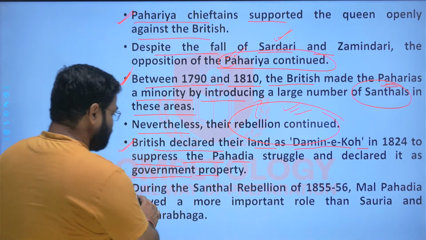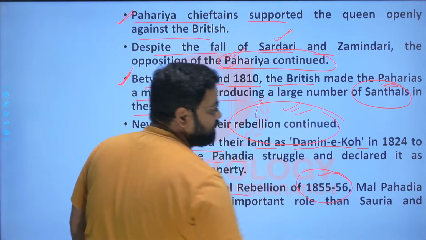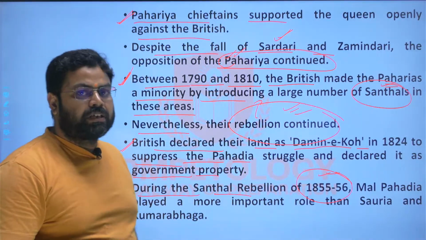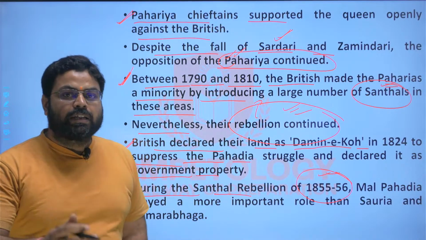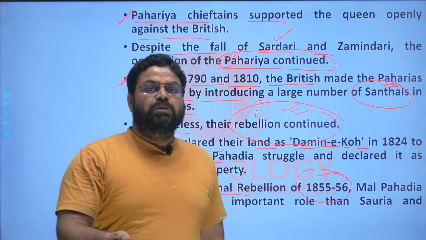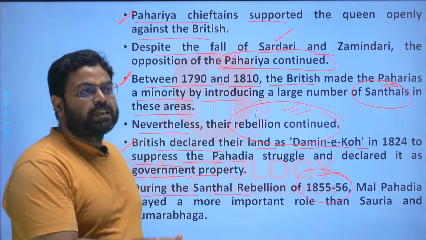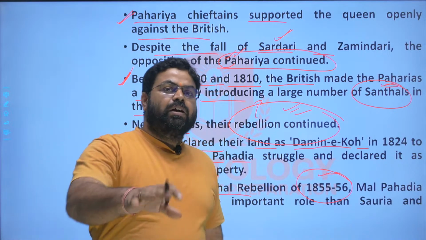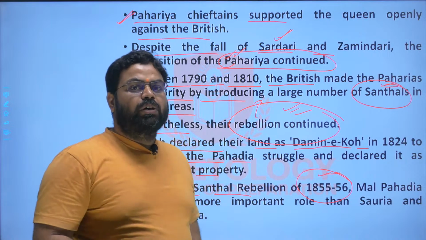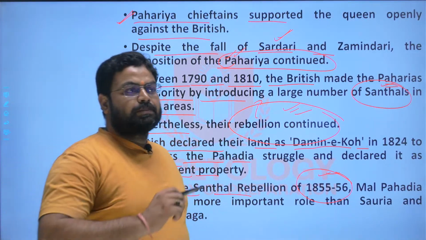And here, during the Santhal rebellion of 1855-56, again the Pahadias contributed from their side to the Santhali rebellion, although initially the Santhals were against the Pahadias, but they were of the clear view that these are the local people, they are better than these foreigners, these Britishers.